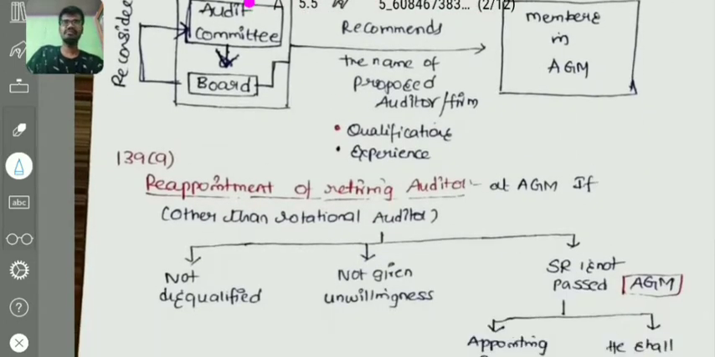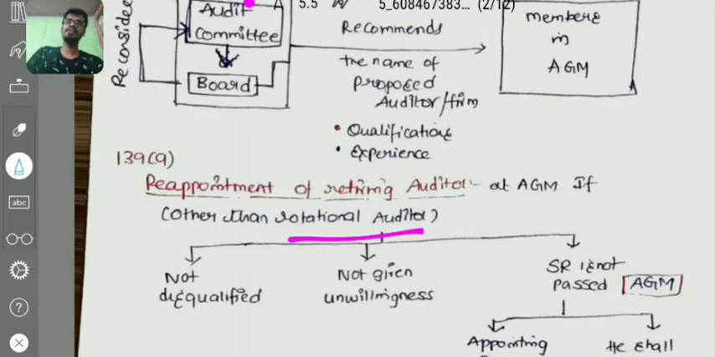And next going to section 139 subsection 6, that is reappointment of retiring auditors. How the retiring auditor shall be reappointed at AGM other than the rotational auditor. That is obvious. Rotational auditors cannot be reappointed because he has a cooling period. We'll discuss later. How reappointment of the retiring auditor at AGM is going to happen has been discussed in section 139 subsection 9. That is the first point.